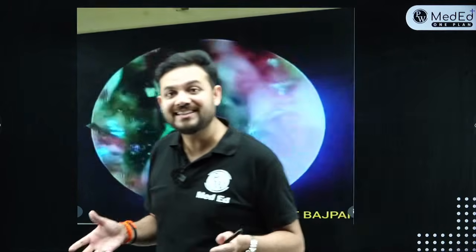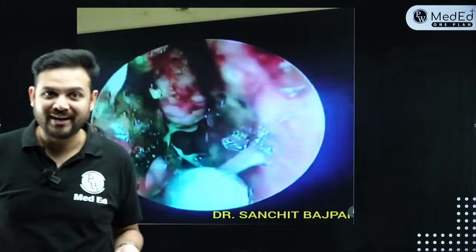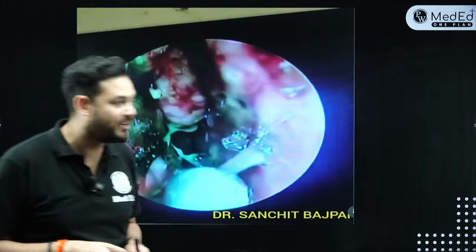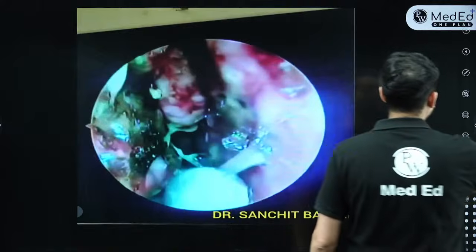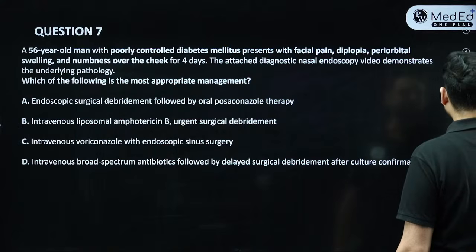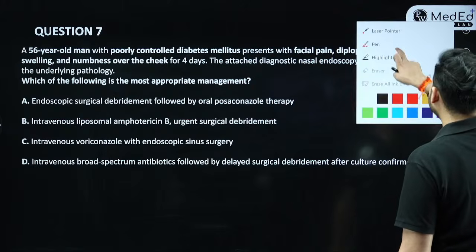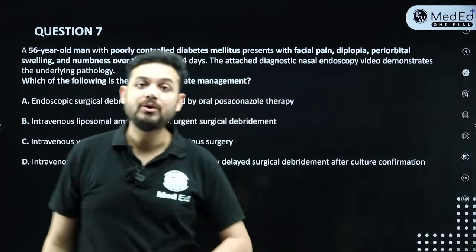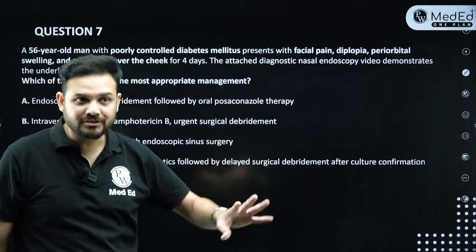So where you see black necrotic tissue, what is that? It is mucormycosis, right? This is black fungus. This is mucormycosis. Extremely, extremely important for your INI-CET and NEET PG exams. So what is exactly this? The answer is that this diagnosis is definitely what? This diagnosis is mucormycosis. Now let me give you all the important MCQs of mucor so that you don't miss out.